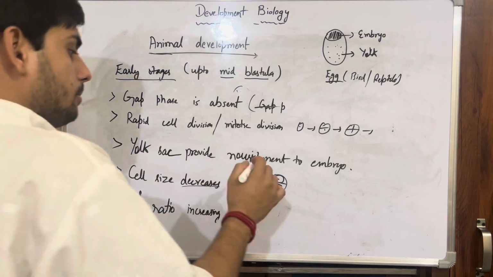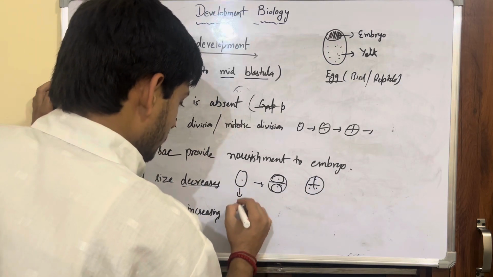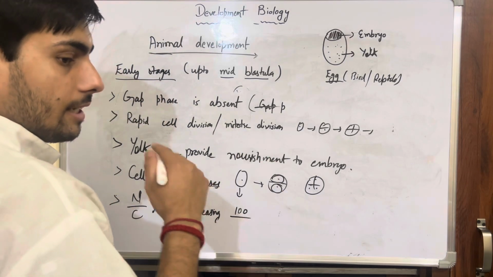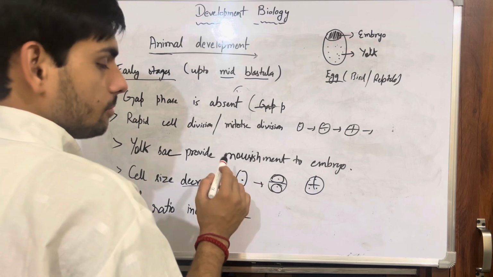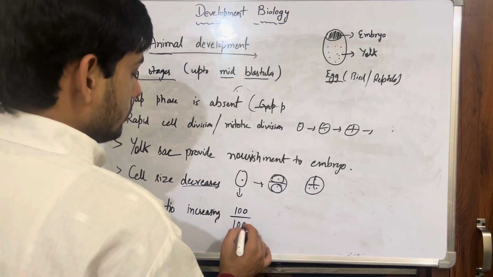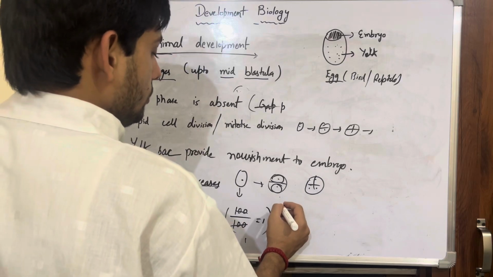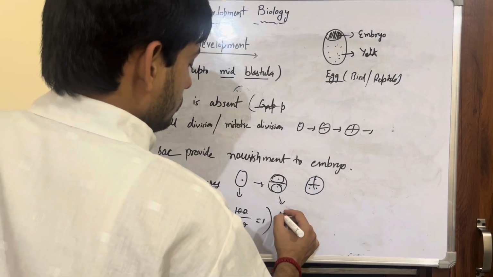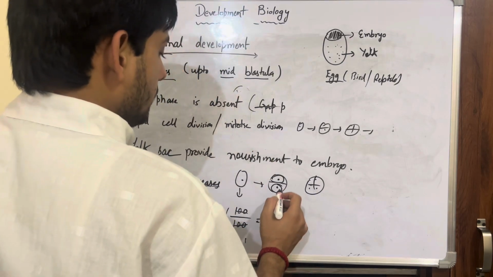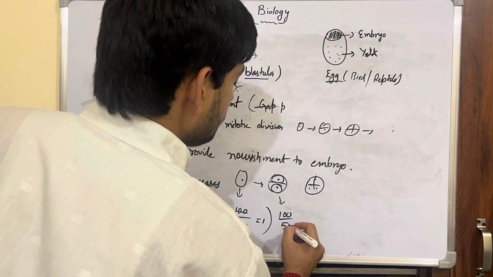Now let me explain regarding the ratio. Let's say for your zygote, x is 100 for the nucleus present inside your cell, and for the cytoplasm we also have 100, so this will give you 1. This is at your zygote stage. But at your two-celled stage, the nucleus is the same, 1 for each, so it remains 100, but the cytoplasm is divided into 2, which is 50.